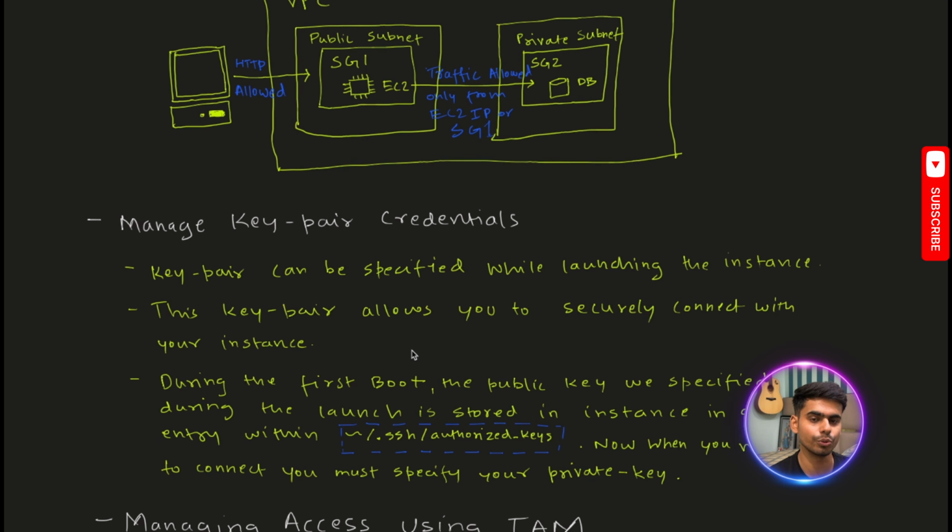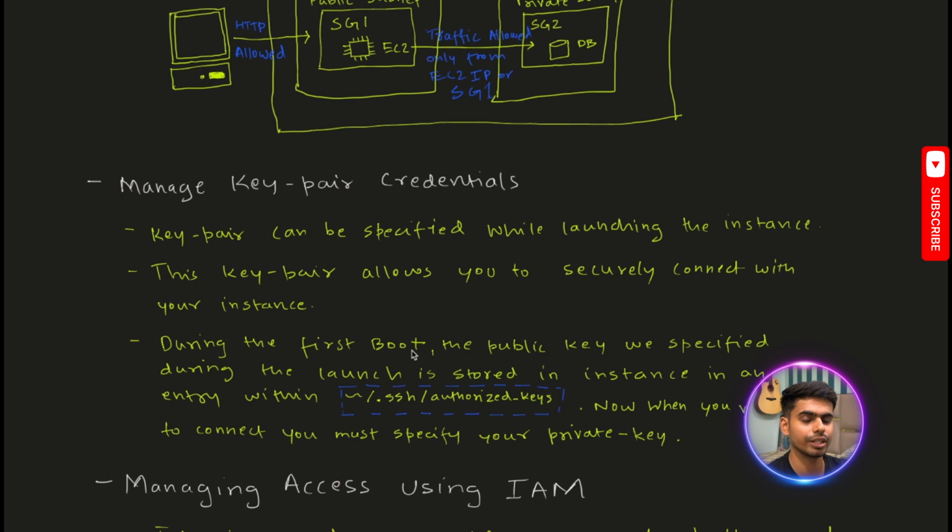During the first boot, the public key of this key pair is stored in the instance under the path authorized_keys. Then when we need to connect with the instance, we provide the private key. It is our responsibility to manage the key securely in our code base so that it doesn't get misused.